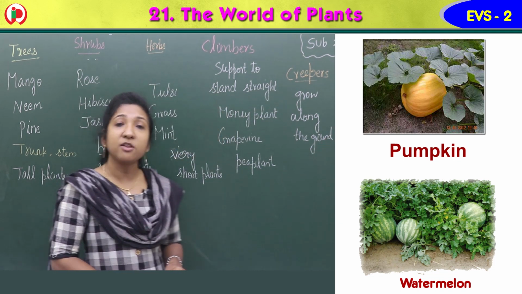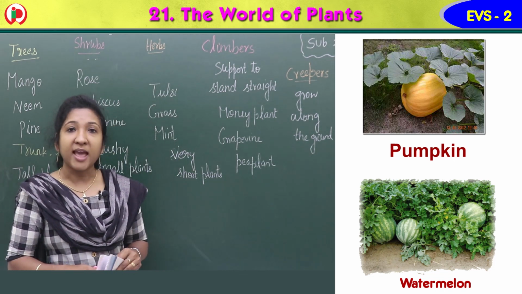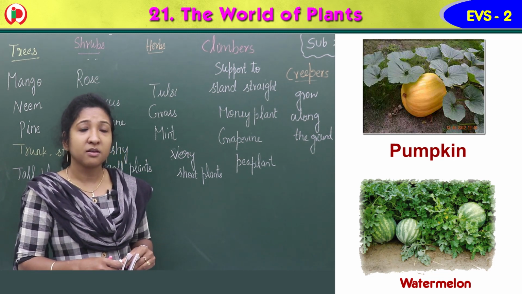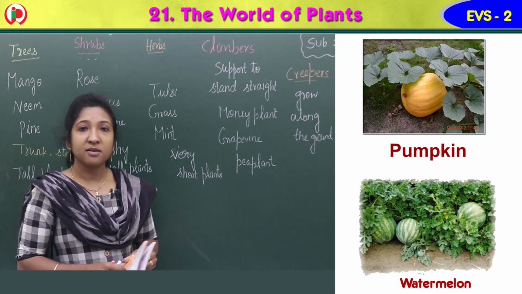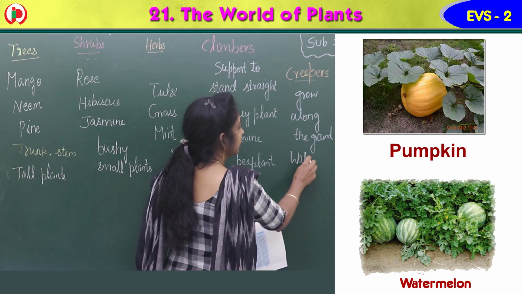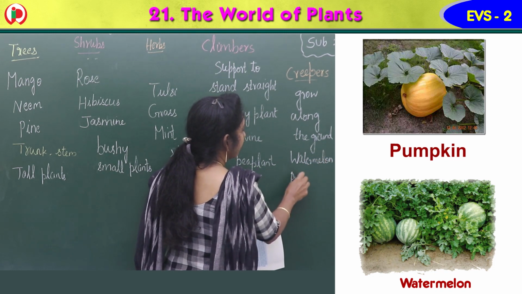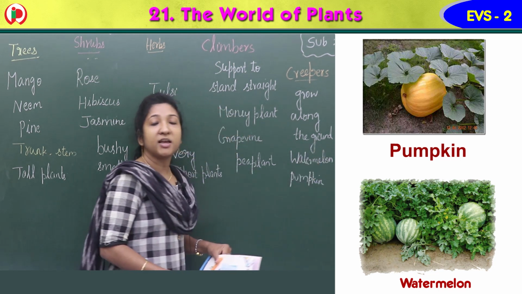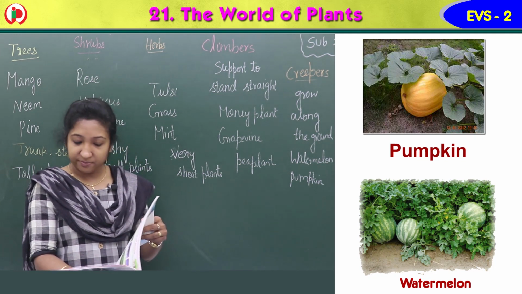These plants usually have big fruits. Can you name a big fruit? Watermelon is a big fruit, right? Yes, so watermelon is a creeper. It grows along the ground. Watermelon and pumpkin plants grow along the ground. They never stand straight. So they are creepers.